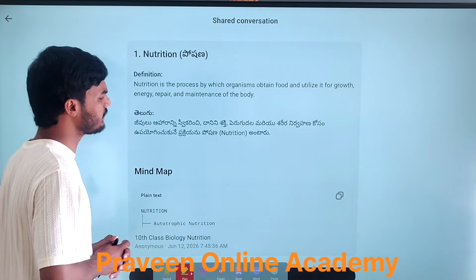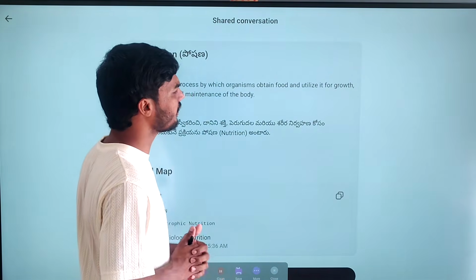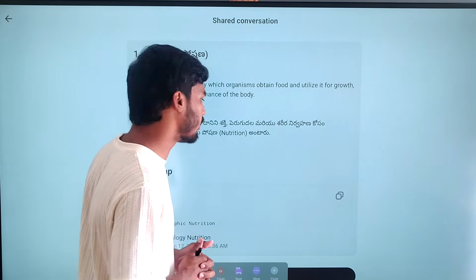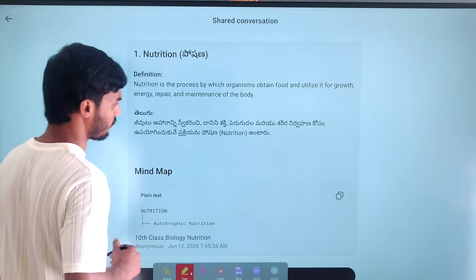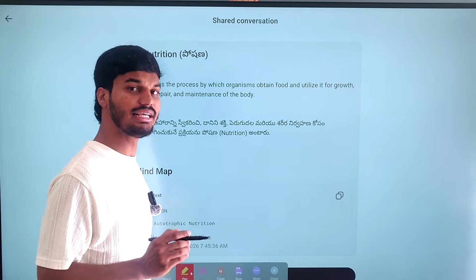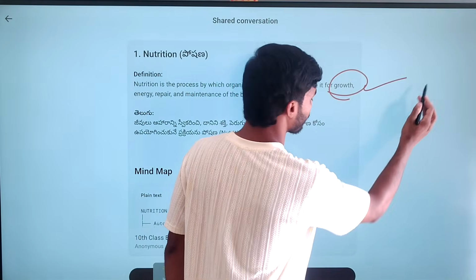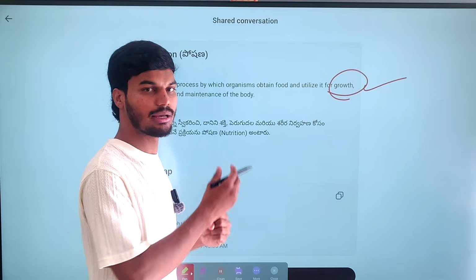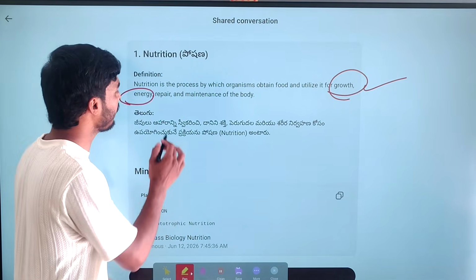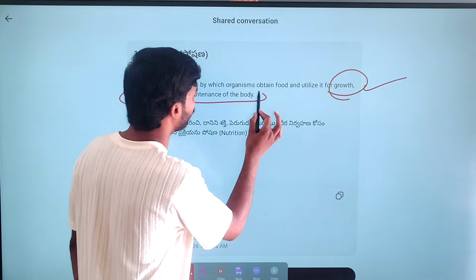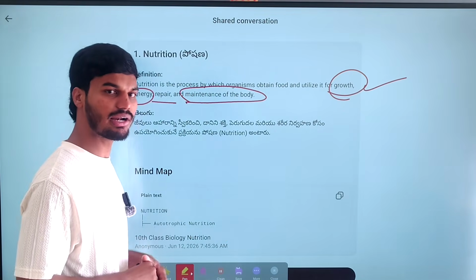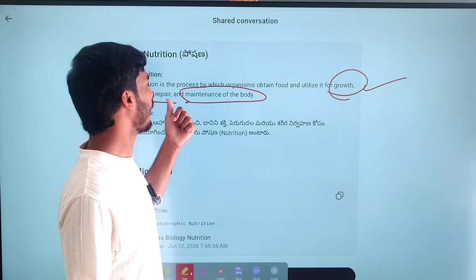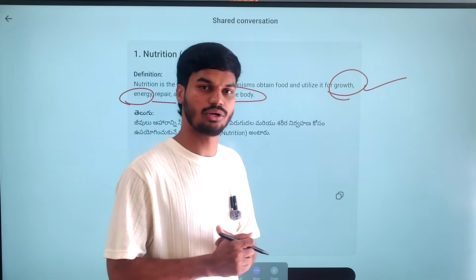So first, nutrition. Nutrition is the process by which organisms obtain food and utilize it for growth, energy, repair and maintenance of the body. Whatever food we take is used for body growth, then energy. With the help of energy, I am able to speak and write. So we need energy, then repair and maintenance of our body. Simply, whatever food we eat is used for body growth, energy, repair and maintenance of our body, and this is known as nutrition.